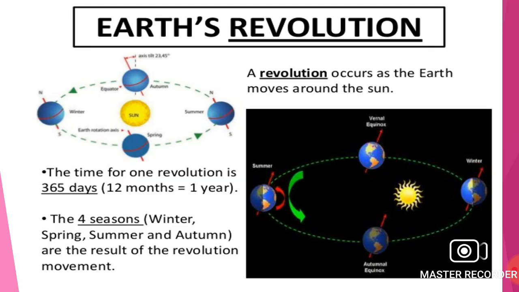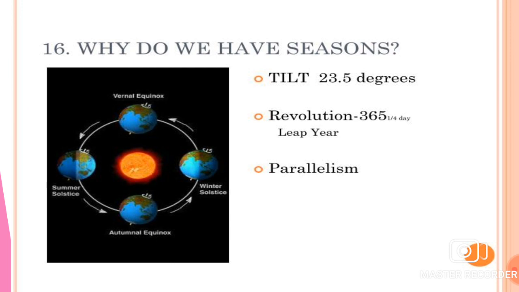Next is the earth's revolution. A revolution occurs as the earth moves around the sun. The time for one revolution is 365 days. 12 months is equal to 1 year. The four seasons, winter, spring, summer and autumn, are the result of revolution movement.